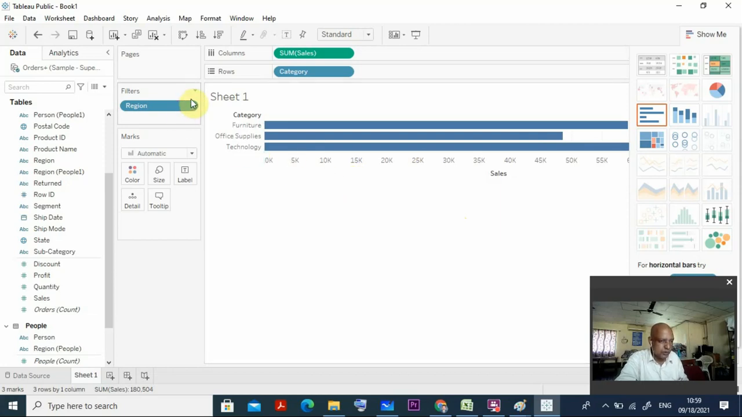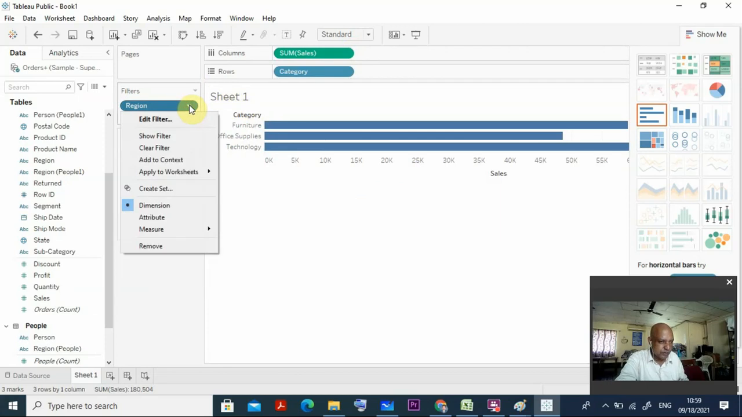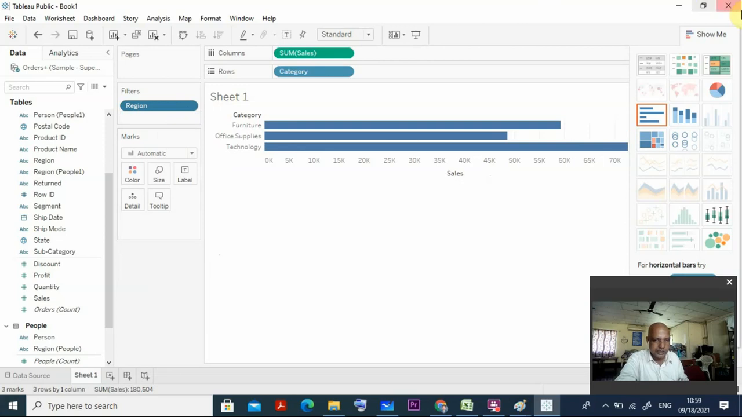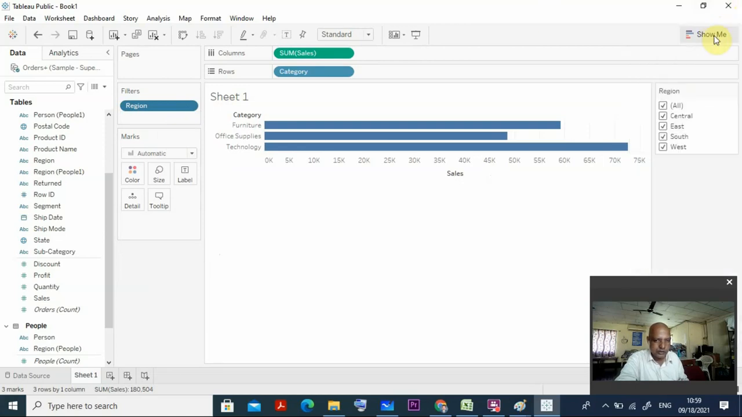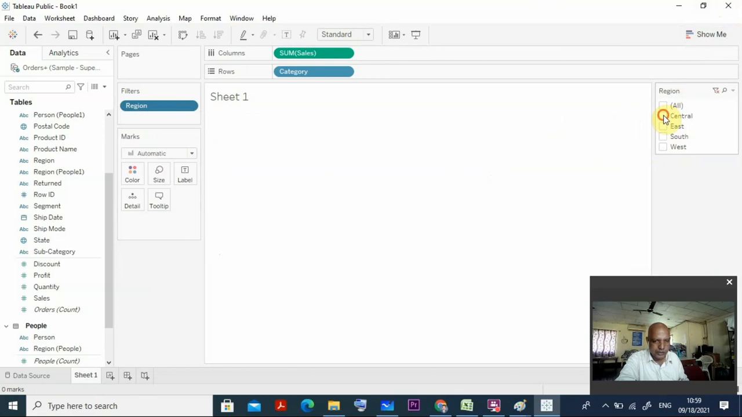Now say suppose I want to see the filter. So what you need to do? In this filter, click it here, go to the region and filter. Here the region is there, and you can go to the filter. Show filter, I am going for the show filter. So you can see the region filter is coming. Initially you have selected all. Suppose I remove everything, so only I go for central.